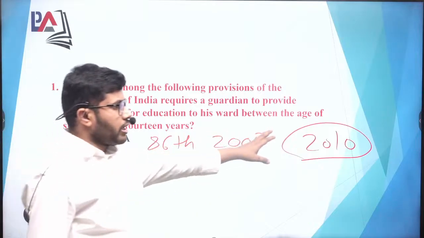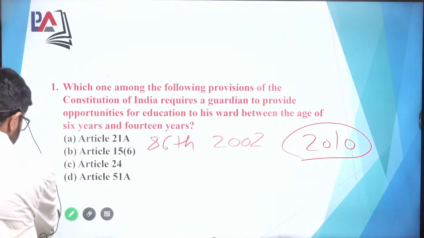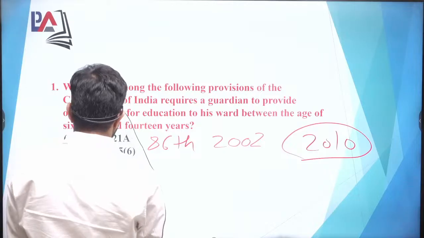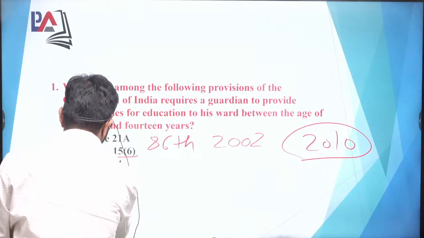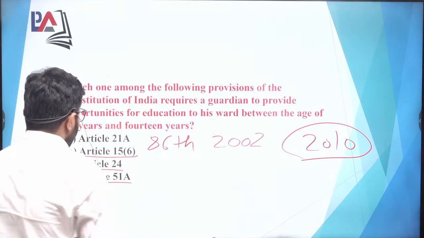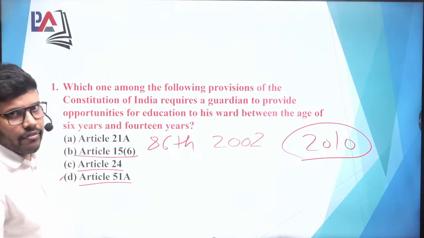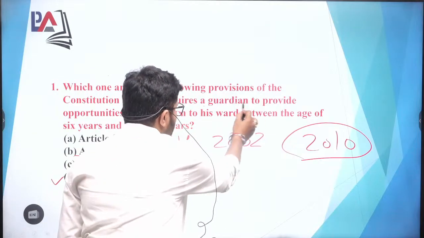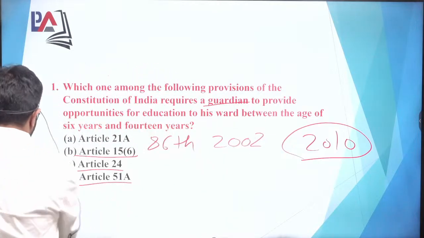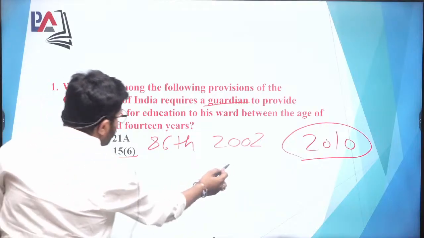You can also get the date. Now the second part is this article 51A. We have 4 options. Out of this, the most appropriate is article 51A because they have mentioned the term guardian. Okay, now moving ahead.